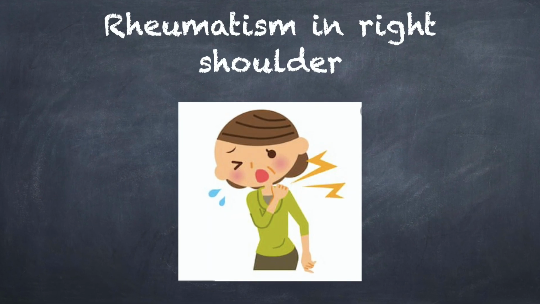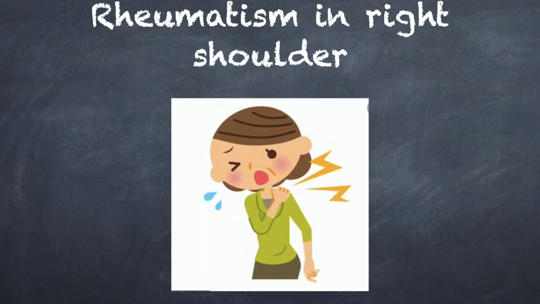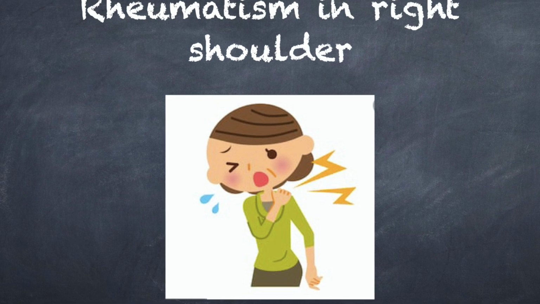Maca also has its action on the muscles and joints, indicated for rheumatism in the right shoulder. The right shoulder is painful and the patient cannot raise it. There are rheumatic pains in the limbs which are worse after a long walk, in bed, and better from warmth. Sanguinaria too has rheumatism affecting the right deltoid muscle, while Nux moschata is indicated in rheumatism affecting the left deltoid.